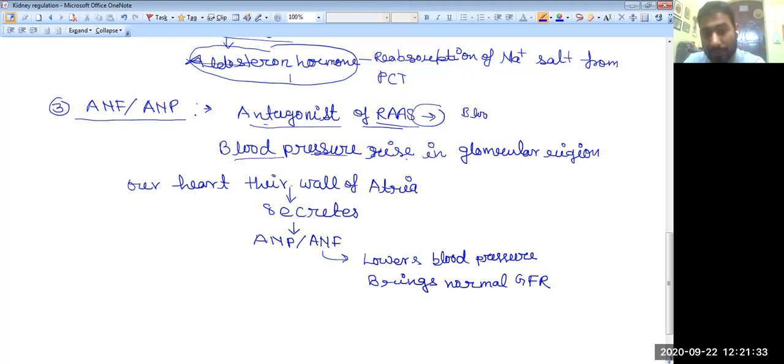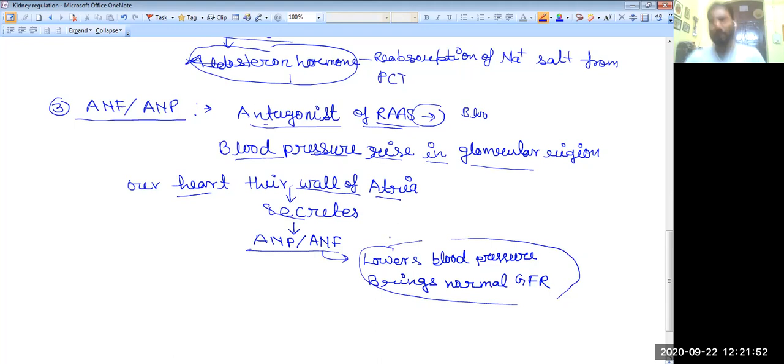But when the blood pressure becomes very high in the glomerulus region, our heart, the wall of the atria, secretes one hormone known as ANP or ANF, and its basic function is to lower the blood pressure and bring the GFR back to normal.